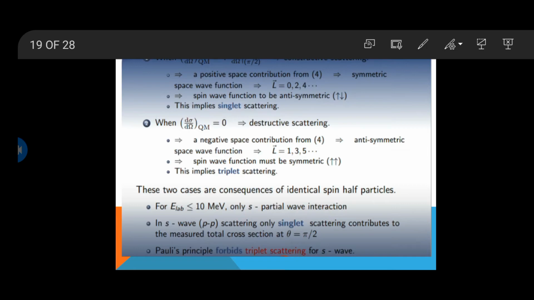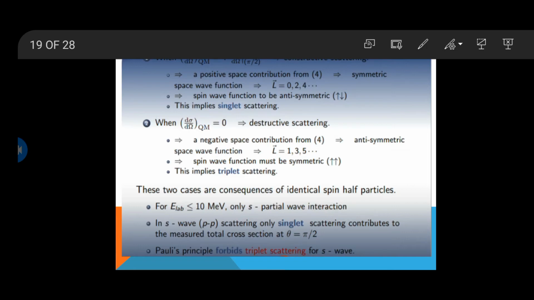But when we discuss destructive scattering, as we derived in equation 4 in the previous slide, it shows a negative contribution from space, which means its wave function is antisymmetric. So we can write space wave functions as L equal to 1, 3, 5, but in destructive scattering our spin wave function is symmetric. This implies triplet scattering.